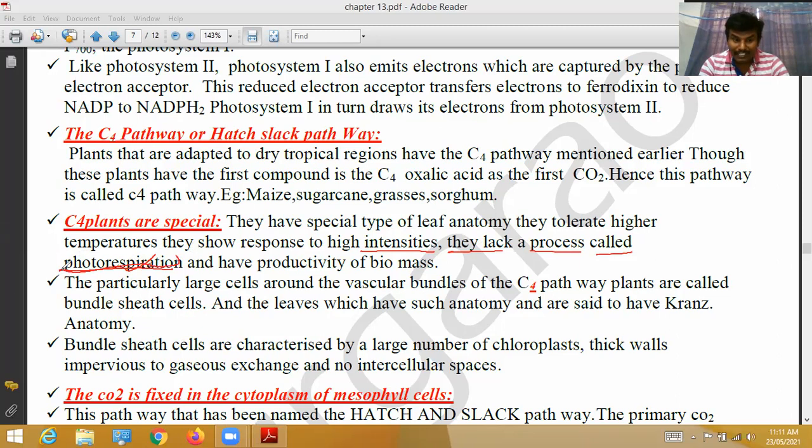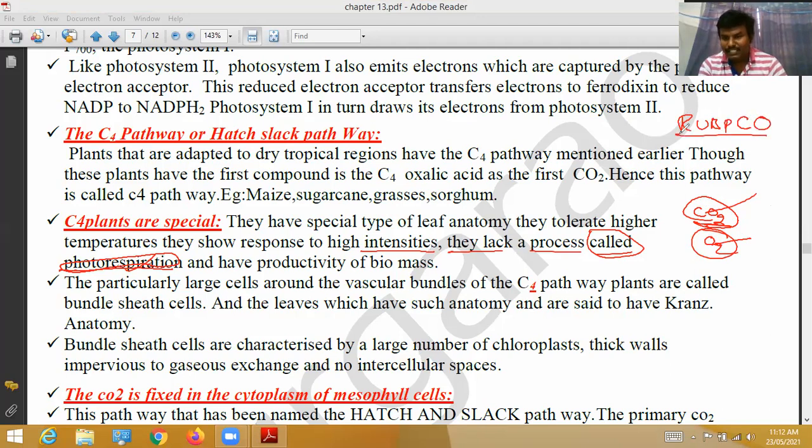So what is photorespiration? It is special in C4 plants. Simply put, there is an enzyme, ribulose bisphosphate carboxylase oxygenase, which can fix both carbon dioxide and oxygen. Carbon dioxide and oxygen compete with each other to bind with this enzyme.